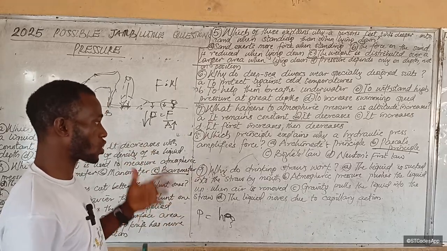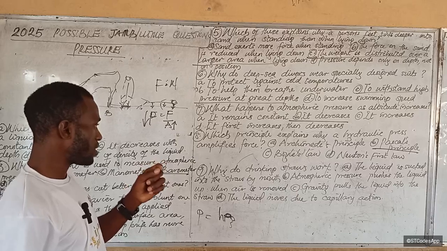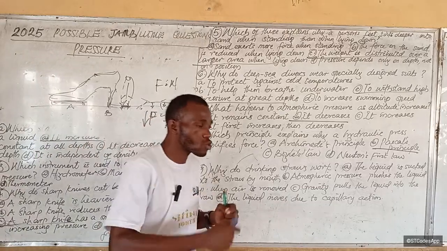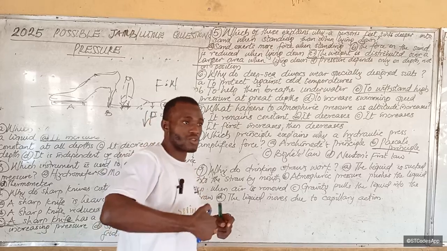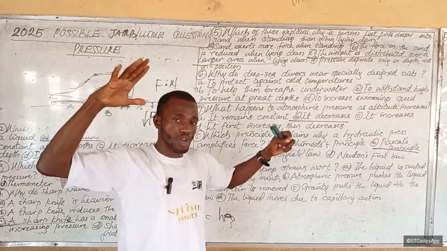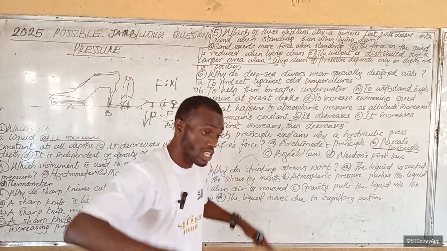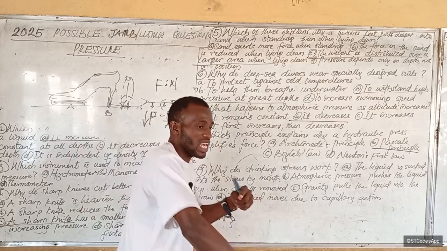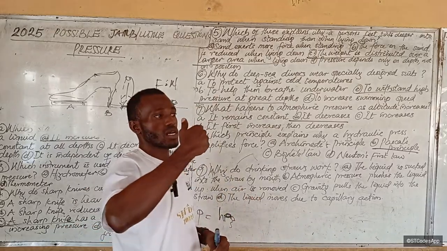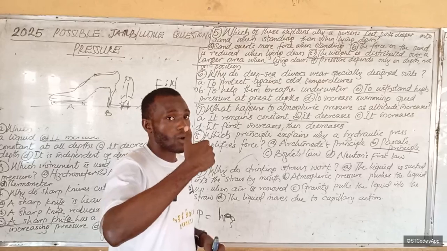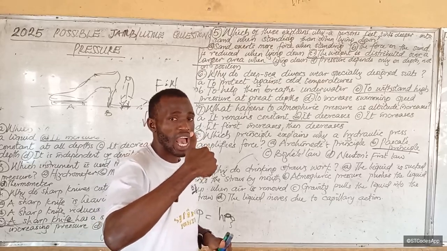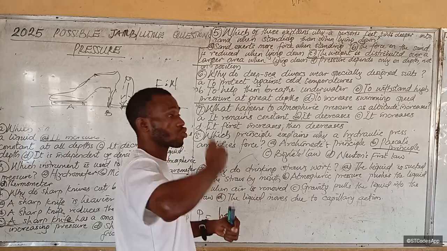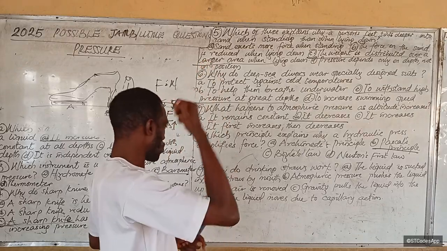Why do drinking straws work? Do you know when you drink something with a straw, what happens is that you suck up the air. As there is no air available inside, atmospheric pressure pushes down on the fluid, and because atmospheric pressure is constantly pushing down on the fluid, it is going to enter the straw, because the space that was occupied by air in the straw has been removed. So it pushes the fluid up into your mouth.